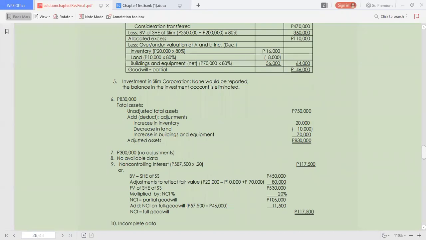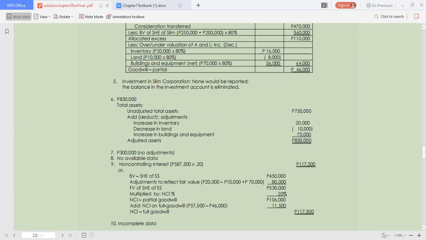Now, in number 10, the consolidated stockholders' equity, we cannot prepare because we are not given the stockholders' equity account balances of the parent.